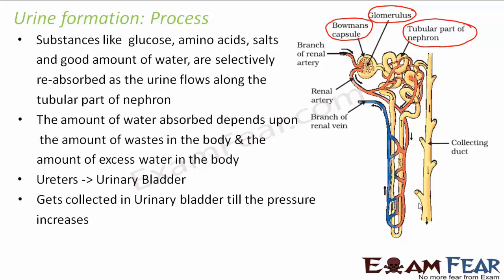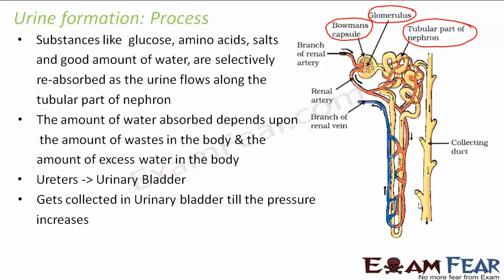However, the bladder is under nervous control. That means the bladder is connected to our brain. That is why we can control the urge of urination. For example, somebody wants to urinate, but if he is in some meeting or is into some urgent work, he thinks, okay, let me urinate after 10 minutes, and he is able to do that. That is because the urinary bladder is under nervous control.